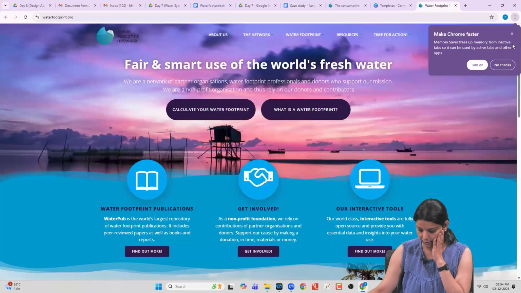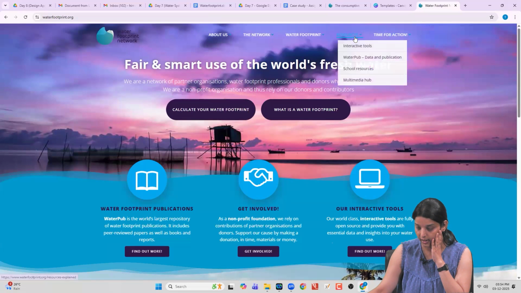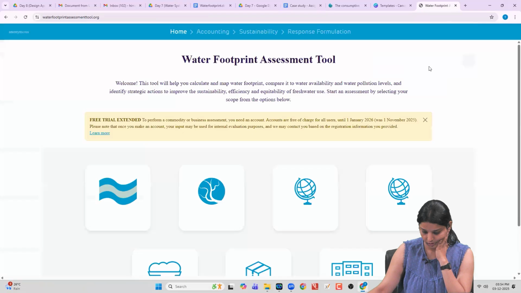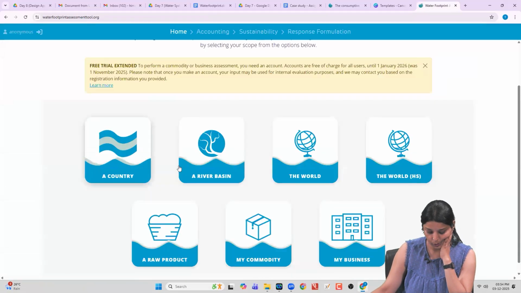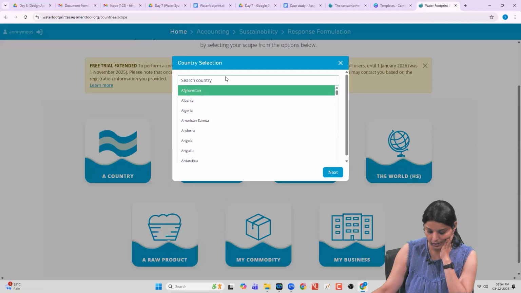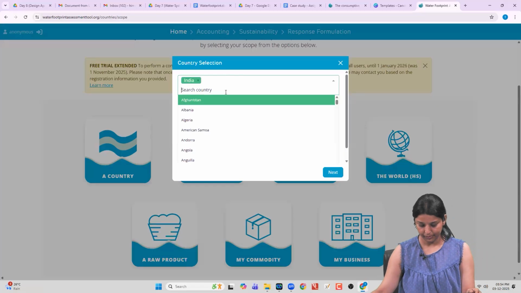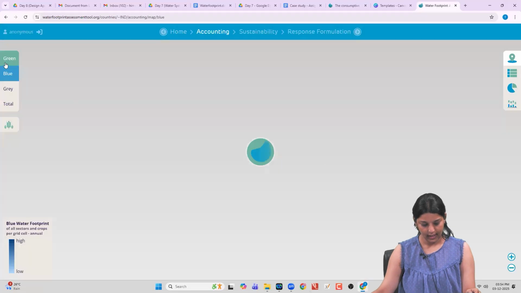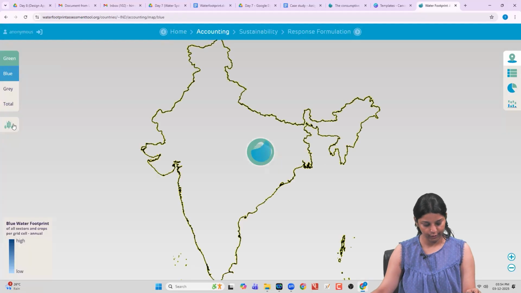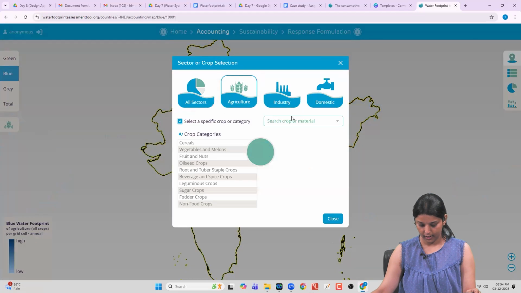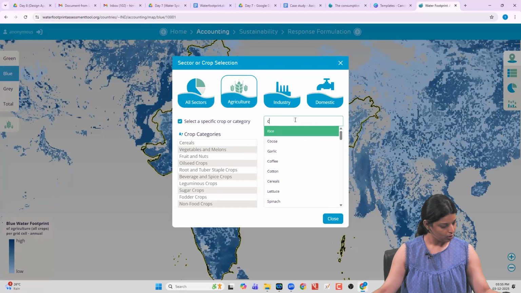So here, if you go to the website and not the link that I have shared, you might have to head to resources and then interactive tools. So you would get to the water footprint assessment tool. You have various options over here: country, world, rest. So I'm going to check for a particular country. Here in this case, it's India. Next. And then here you see the options of crop. So for India, I'm selecting a crop, agriculture, select a specific crop, coffee.